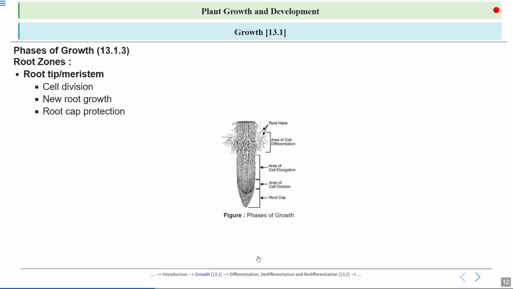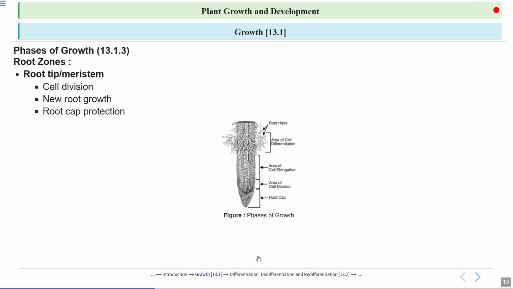Phases of growth. It covers NCERT section 13.1.3, root zones. So we have different types of zones in the root. Starting with the root tip or meristem, this is a region for cell division. Here new root growth takes place. Here root cap protection is there. Talking about the root tip, it is the first part, and it is present at the tip of the root.